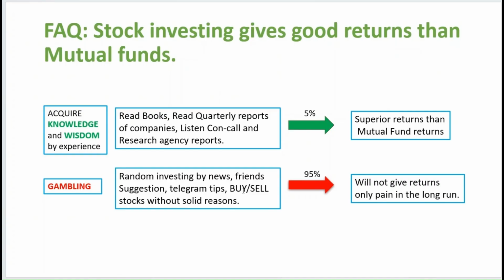Buying and selling stock is like being an owner of a business. How can you buy and sell without reasons? What really happens in this space is gambling. A person doing this will not get any returns from the market, and what they get is only pain in the long run. So 95% of people fail due to these activities, and only 5% are successful, because of the efforts they put into the market.